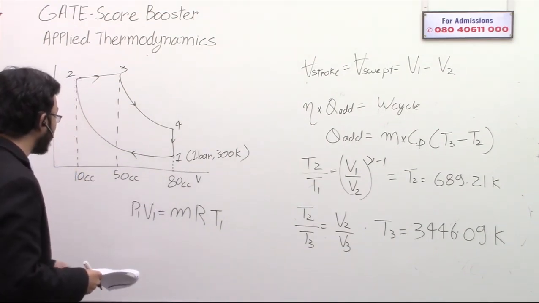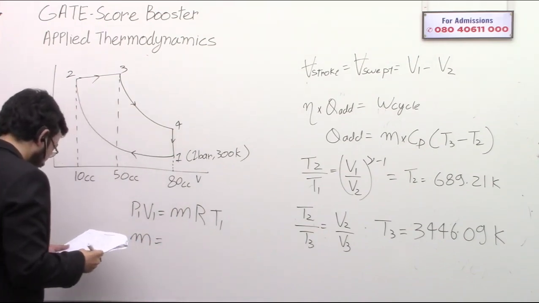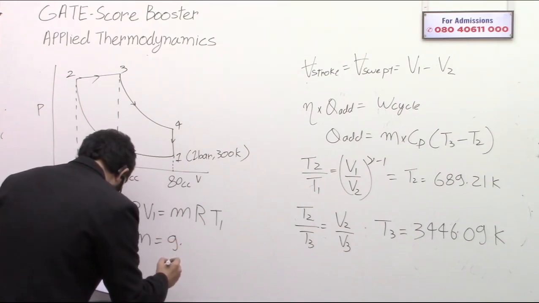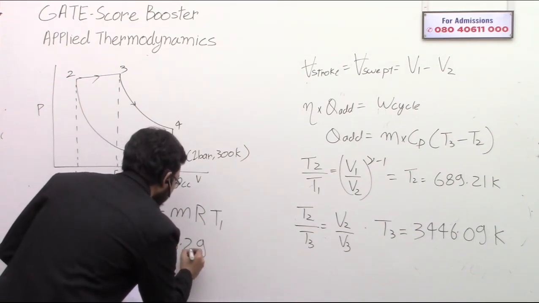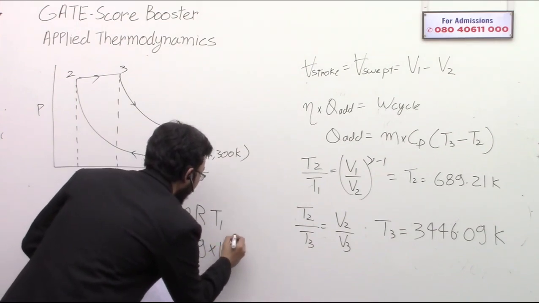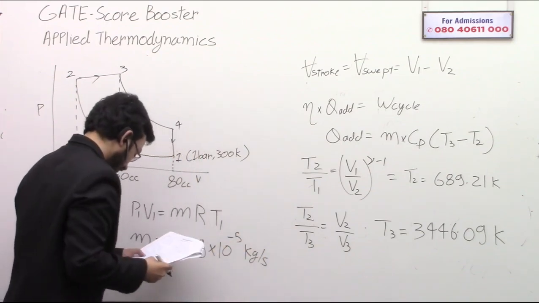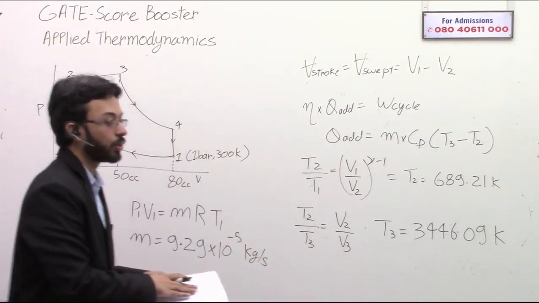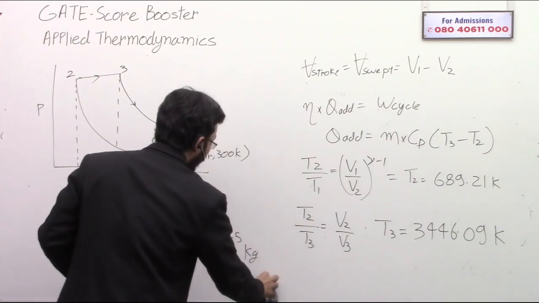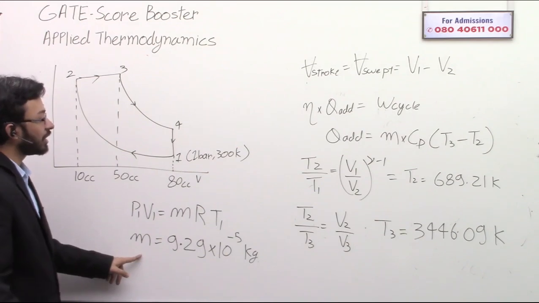From this you will get M as 9.29 into 10 to the power minus 5 kg. Sorry, this will be only kg, since this is a closed cycle. There is no mass flow. So you have got the mass.